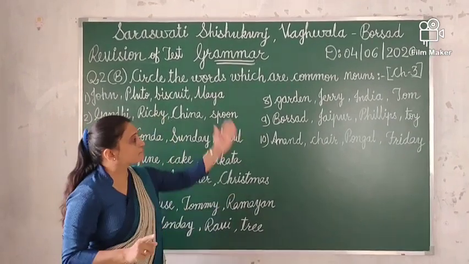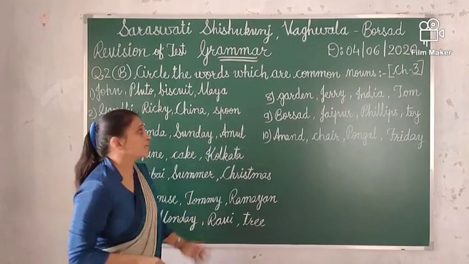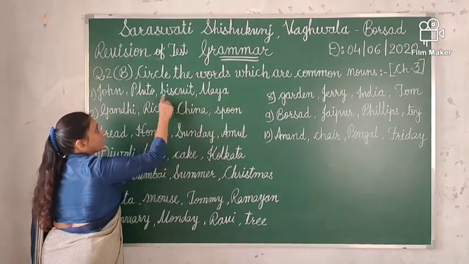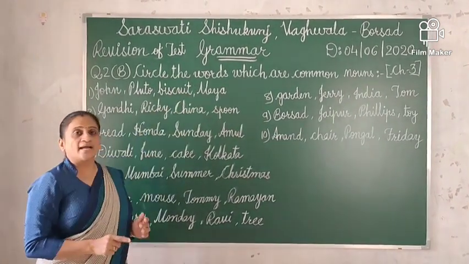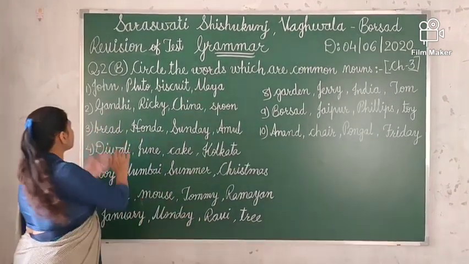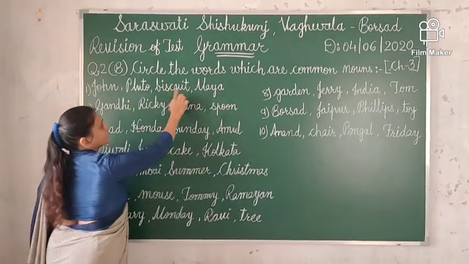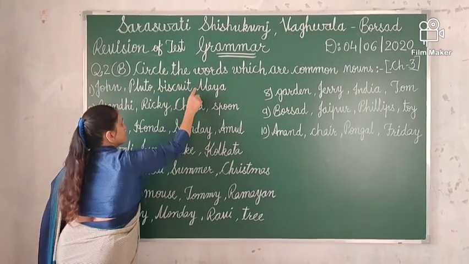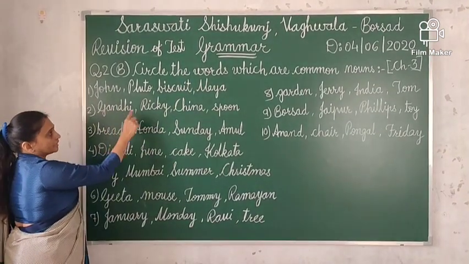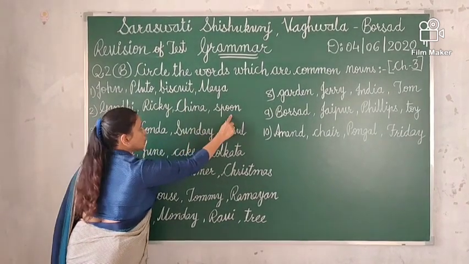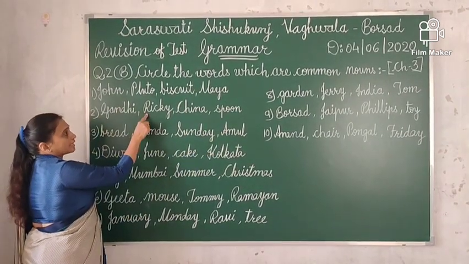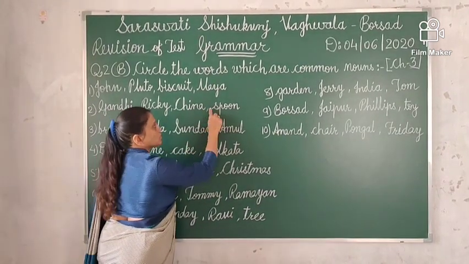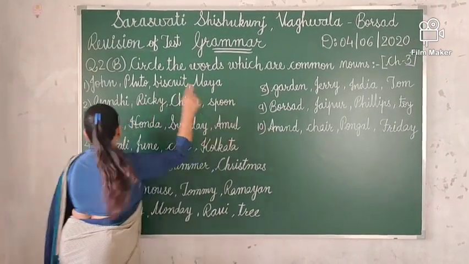So like that way you can find all the answers very quickly. You have to see only the first letter of the word and then make a circle. So you will find the common noun very easily. Now the first one is John, Pluto, biscuit, Maya. So where will you do the circle? On the biscuit. The second one is Gandhi, Ricky, China, spoon. Here G capital, R capital, China C capital. These are all proper nouns. So you have to circle the spoon.